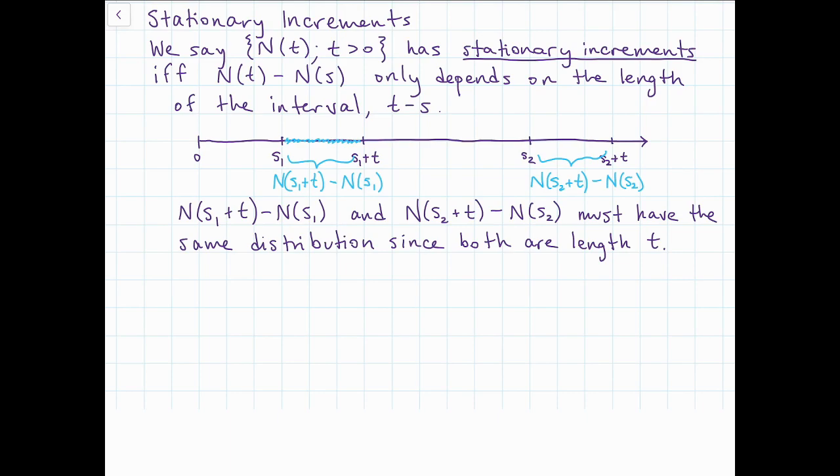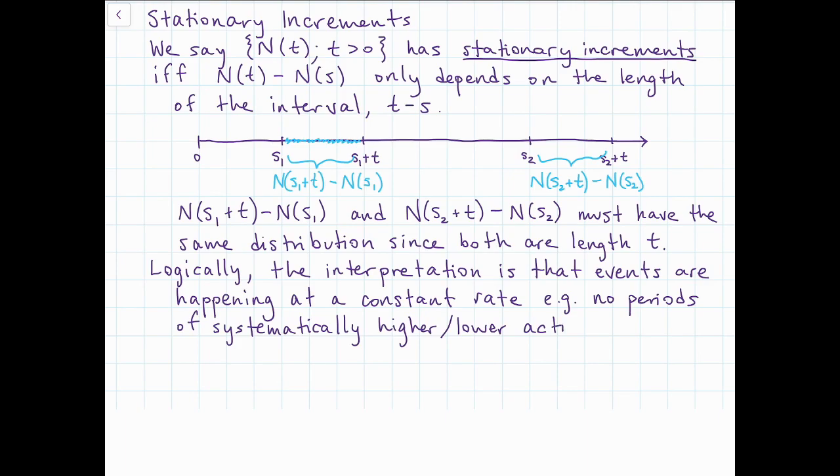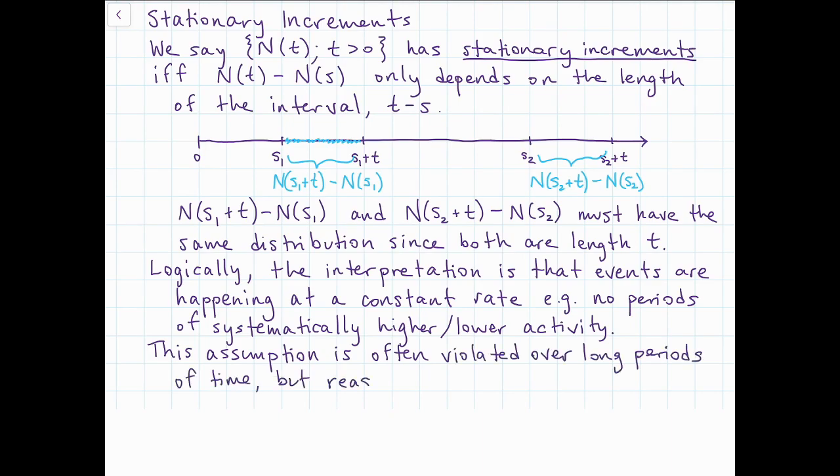So logically, the interpretation of this is just that the events in this process are happening according to some kind of constant rate. So we don't have periods of high activity and periods of low activity that are systematic throughout this. You wouldn't allow a process that has higher activity during the day and lower activity at night. That would be a violation of stationary increments. And this assumption is often violated, particularly over long periods of time. If you think about the number of births, that's going to change based on fertility rates over periods of centuries. But for short periods of time, it's usually pretty reasonable.